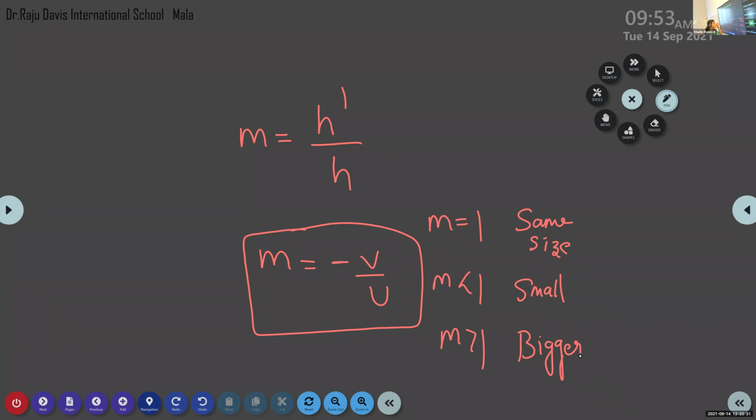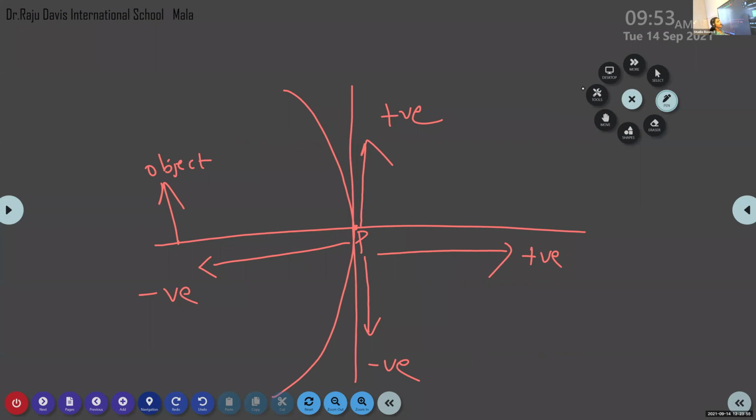Similarly, depending upon whether the magnification value is positive or negative, we can say whether the image formed is virtual and erect or real and inverted. If M is positive, the image formed will be virtual and erect. Students, you must keep this combination in mind: along with erect, only one combination is possible, that is virtual.